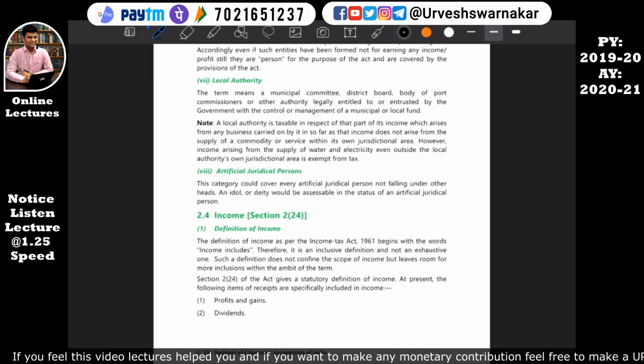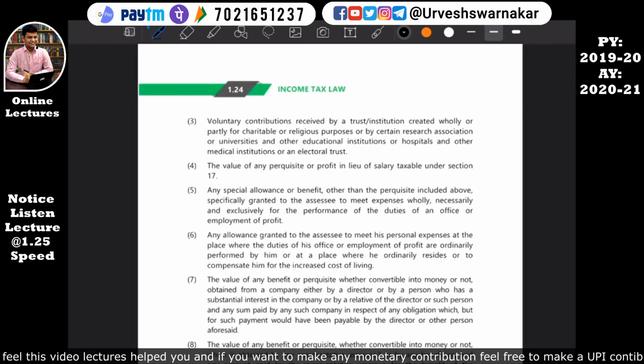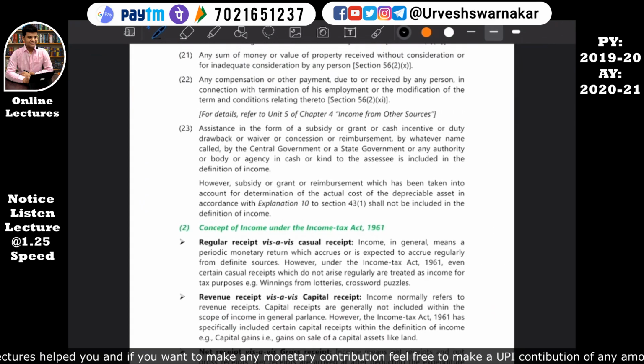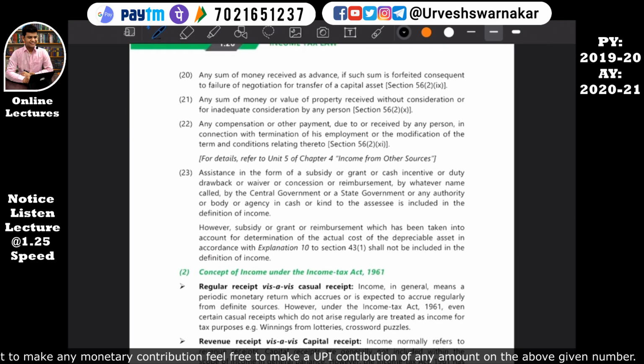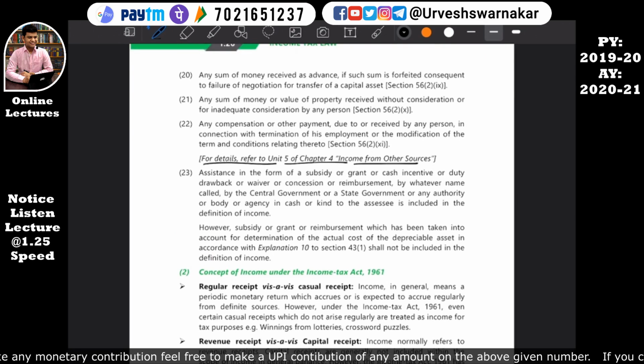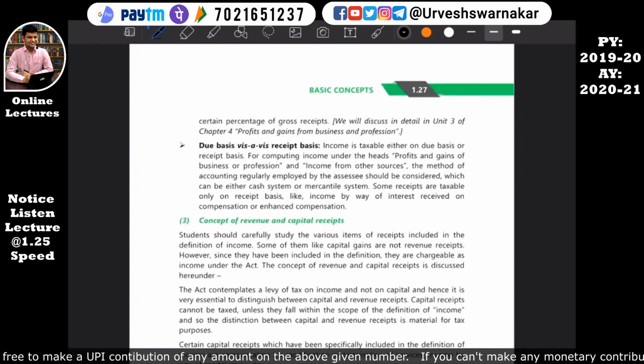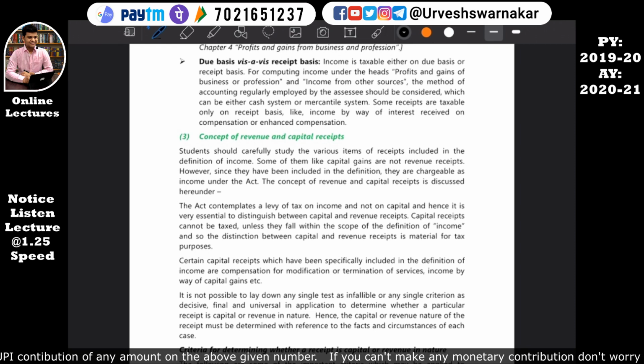See, the income definition, only this income definition runs in 2.5 pages. Any which way, after completing the entire direct tax, you will be able to understand what all this is. See, they have given a reference also: for detail, refer to chapter 5, income from other sources. Okay, this is also one of the heads of income. So don't worry, as and when we are moving ahead, you will come to know everything.